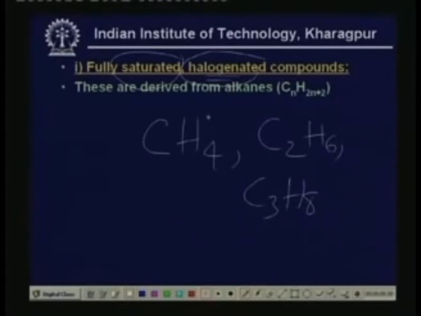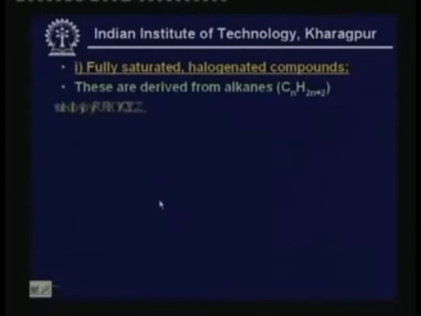The hydrogen atom is partly or fully replaced by other atoms, for example, atoms of chlorine, fluorine, bromine, etc. The total number of atoms in the molecule is equal to 2n+2. So, these are fully saturated halogenated compounds.